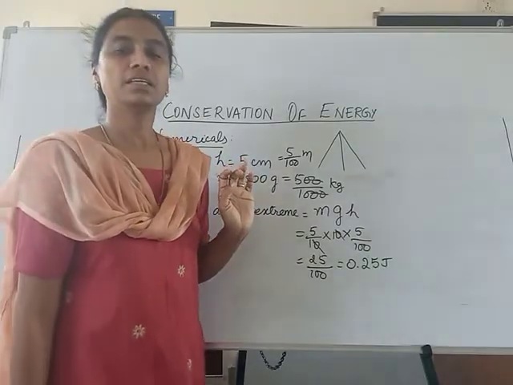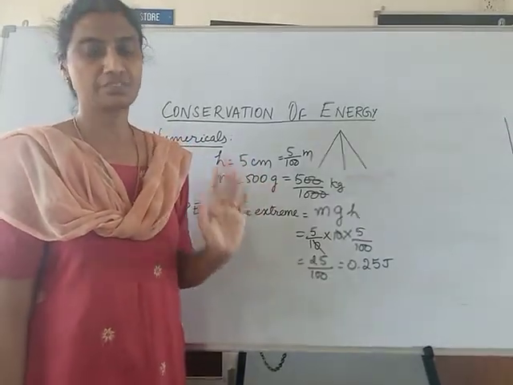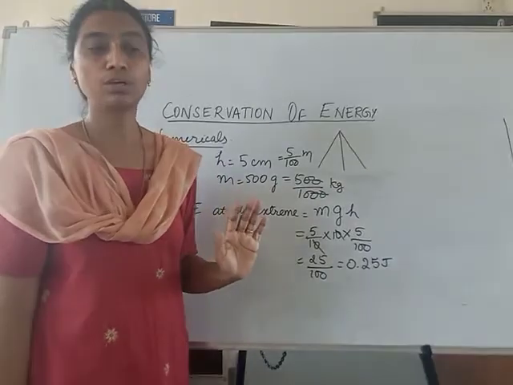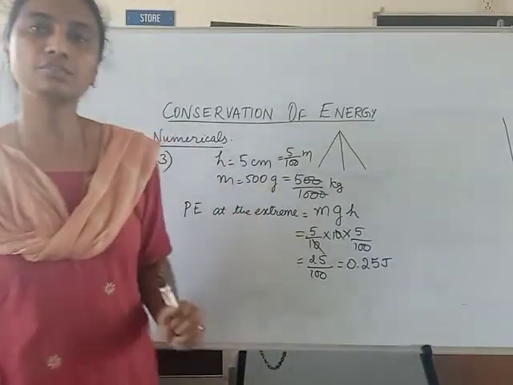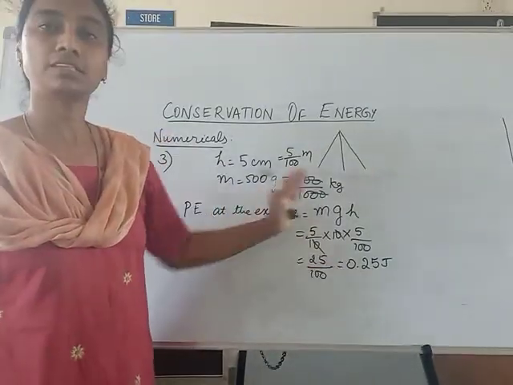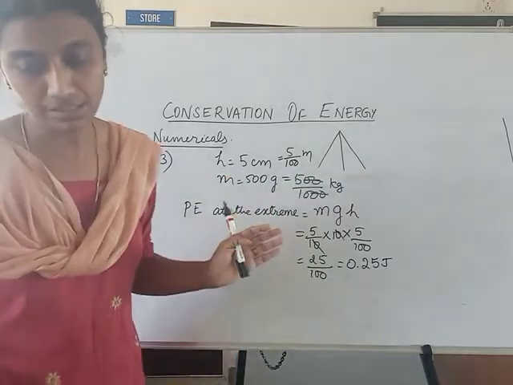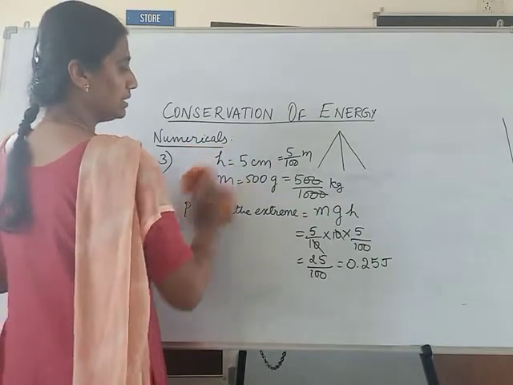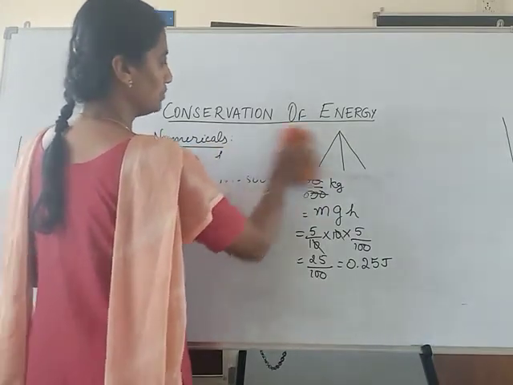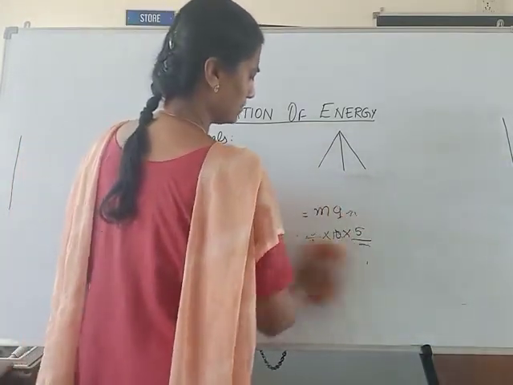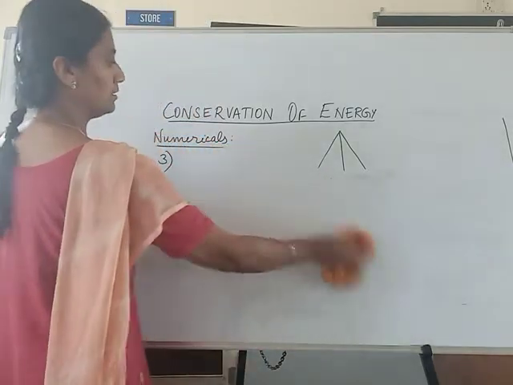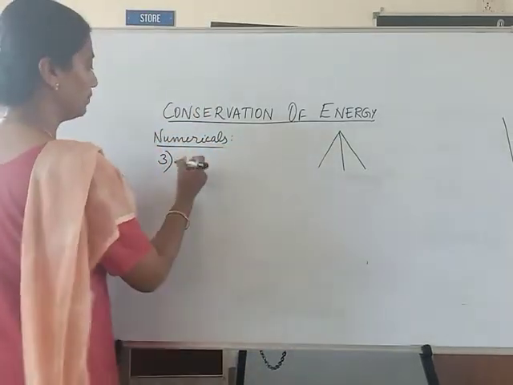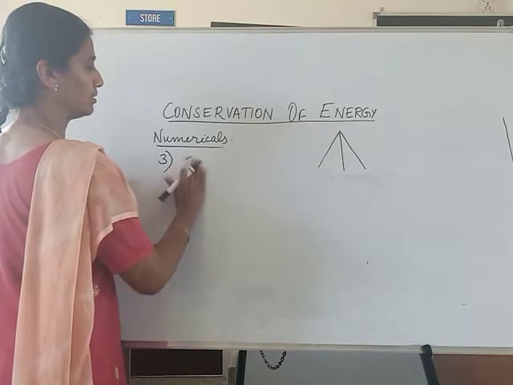Now here, they have not mentioned any loss of energy. So you will assume that the entire energy is converted to kinetic energy. What logic will we use?